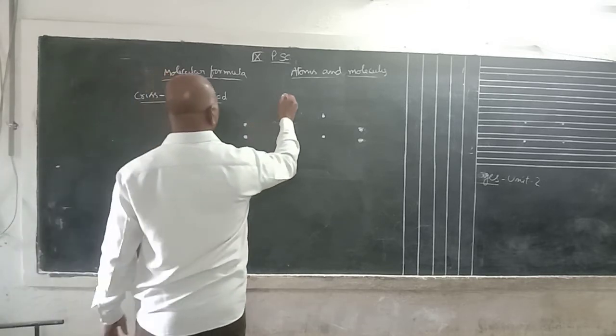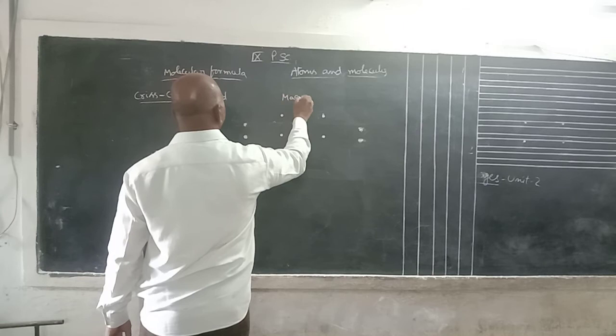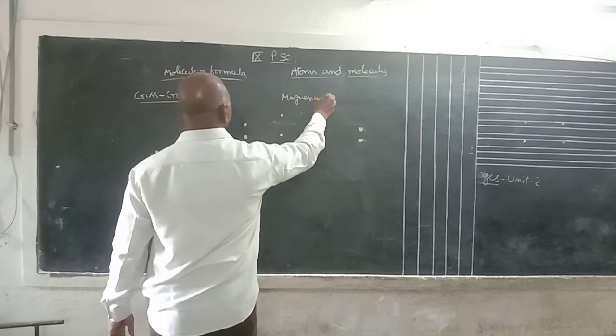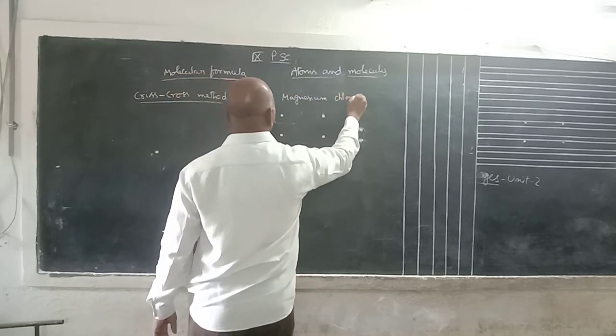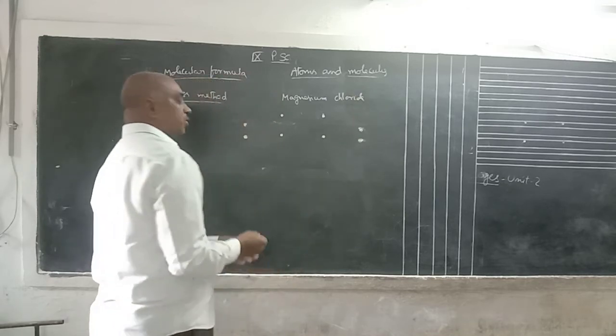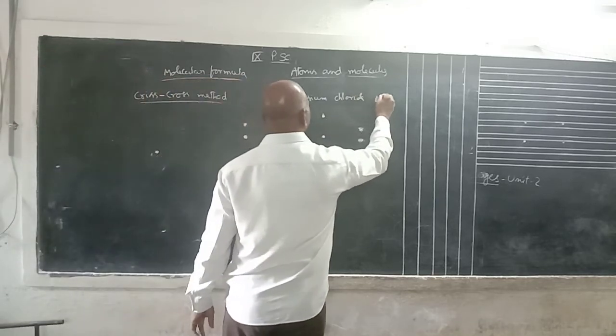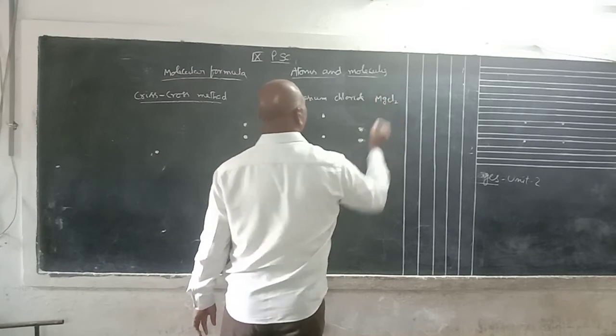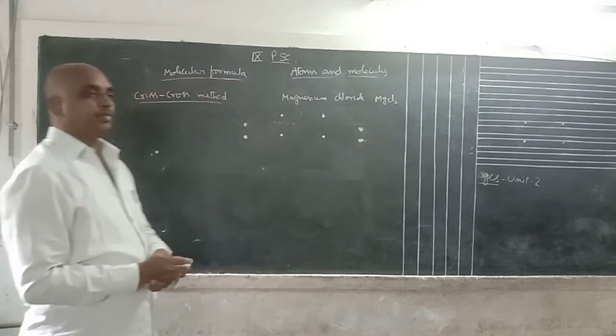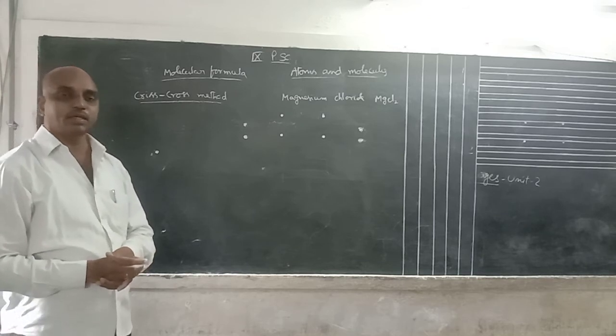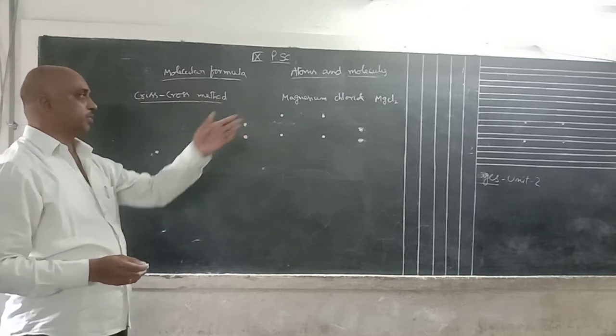Suppose we want to write the formula of magnesium chloride. How to write it? Magnesium means Mg, chloride means Cl. The magnesium chloride formula is MgCl2.